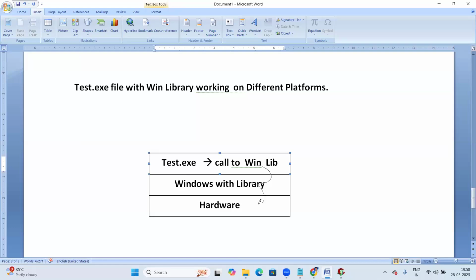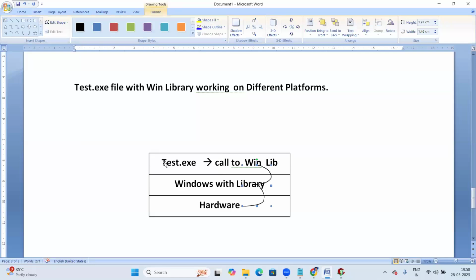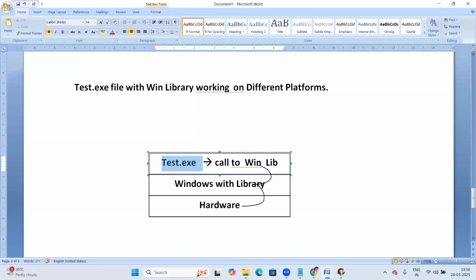Using that library, communicating with the hardware components, it executes successfully. Since the test.exe file is linked with the Windows OS library, it will try to call the Windows OS library. Yes, it's available. Since it's available, using that library and communicating with the hardware, the program finishes, successfully executing.